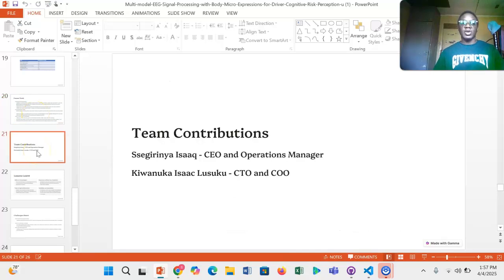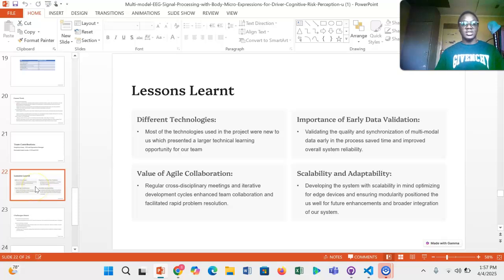Our team contributions: Segunya Isaac is the CEO and Operations Manager, and I'm the CTO and the Chief Operations Officer. The lessons learned are that we have learned a lot of different technologies while building this. We have learned agile collaboration because this has been a very collaborative project, and working on it together has helped us build our collaborative skills. It has helped us understand the importance of early data validation because this model highly relies on data, and it has helped us understand scalability and adaptability because we're building our model to be as scalable as possible.